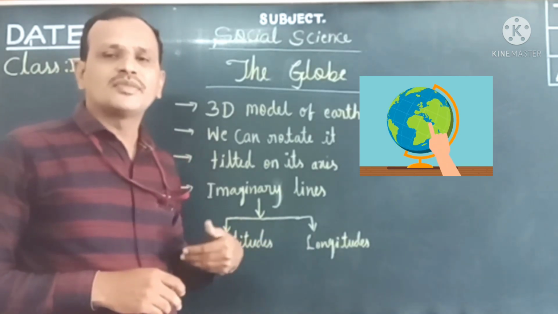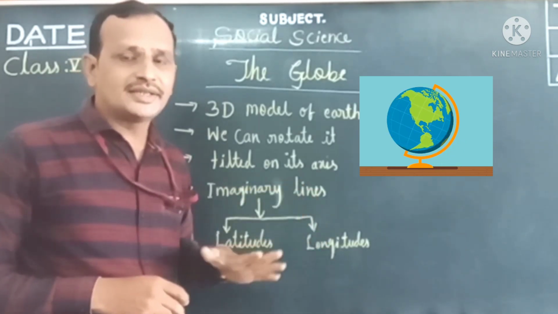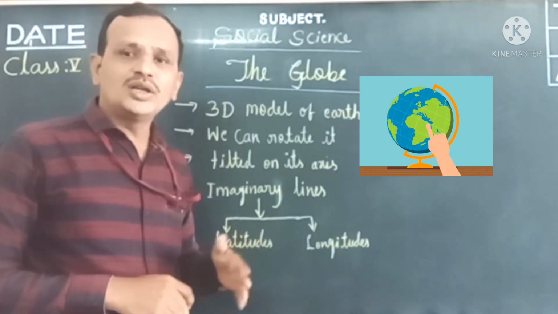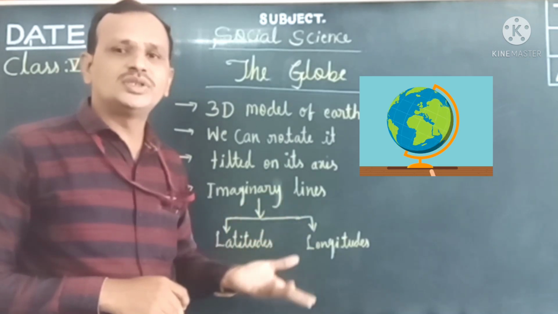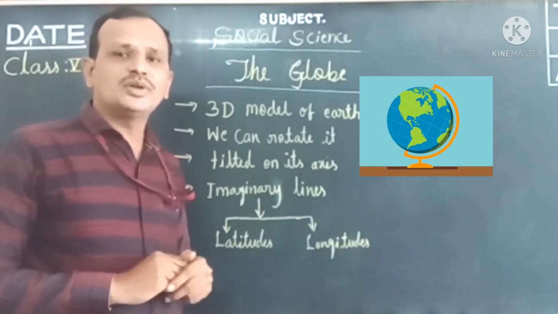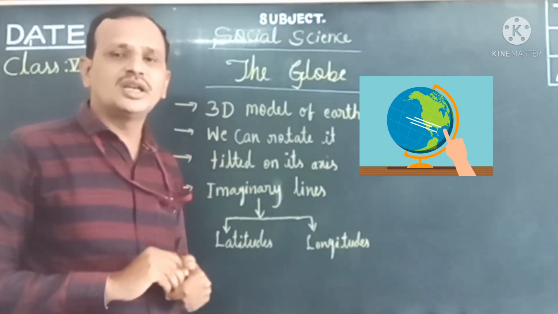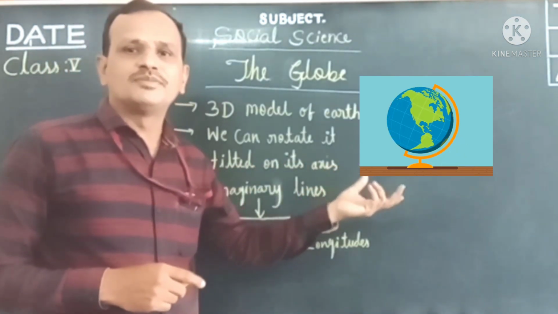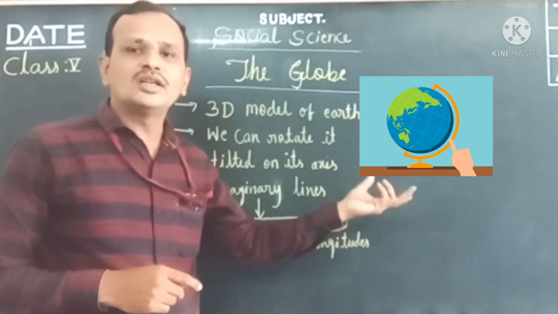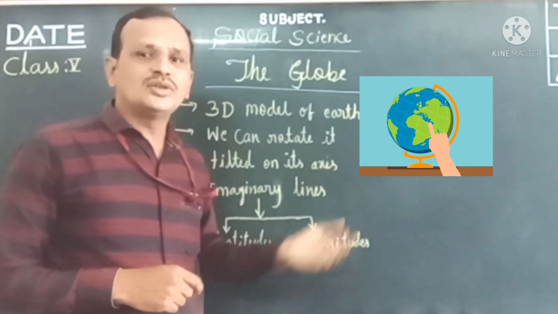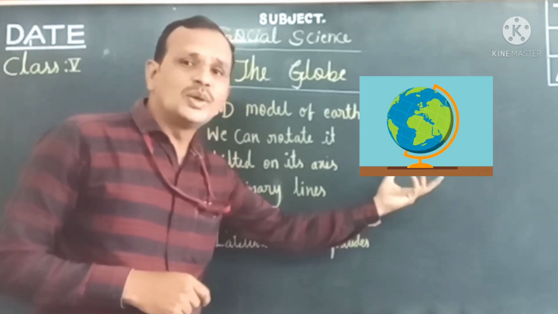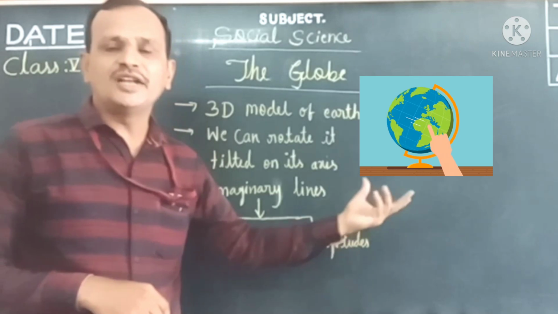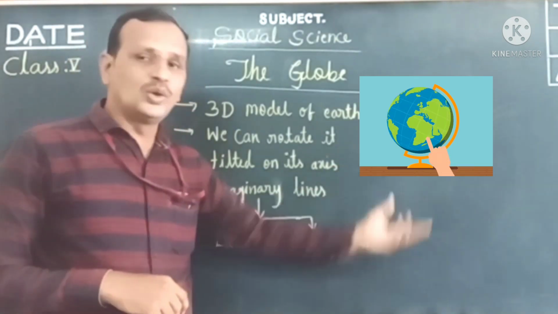If the planet spins on its own axis, it is called rotation, and if the planet revolves around the sun, it is called revolution. So the earth also has these two motions, and just like how the earth is moving, we can also rotate this globe. Isn't it, children? This is the second feature of the globe.